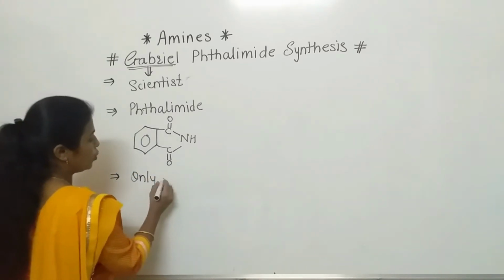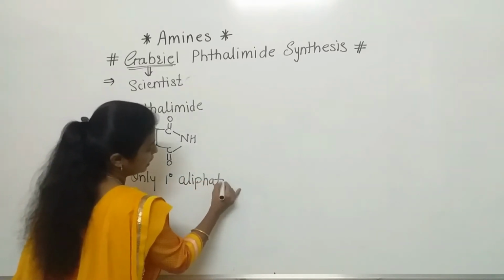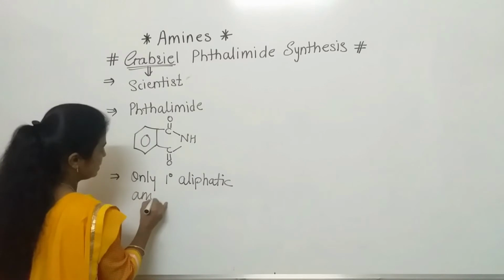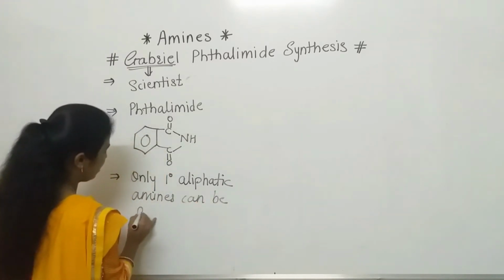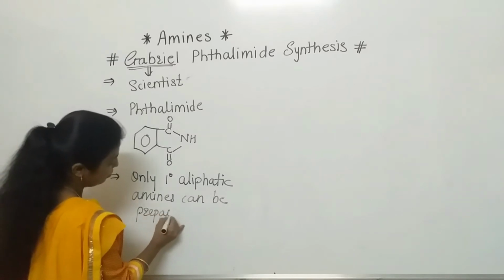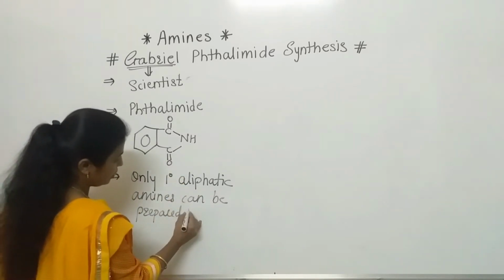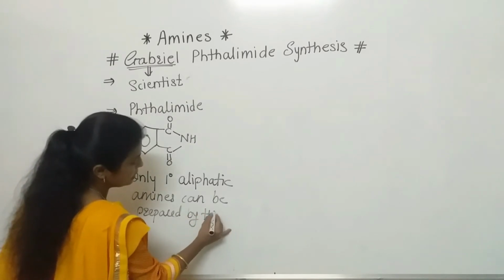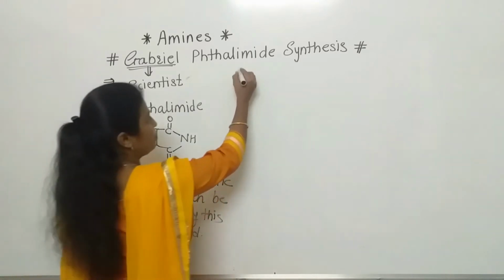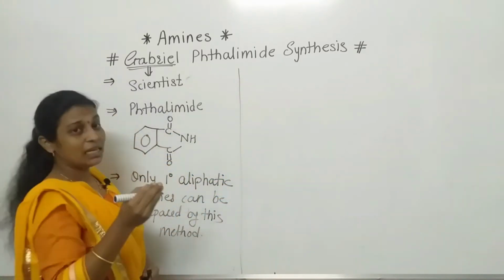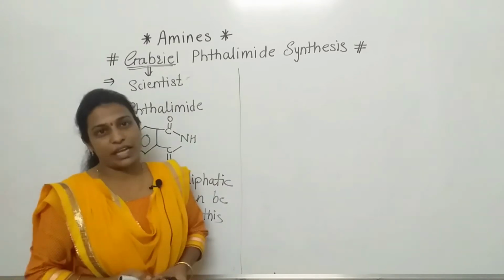Only primary aliphatic amines can be prepared by this method. Now we are going to discuss how we can prepare the amine, mainly the primary amine, by using phthalimide. So let's start with the reaction.